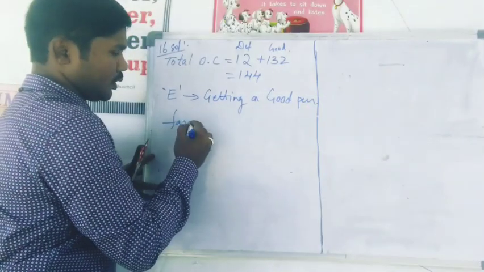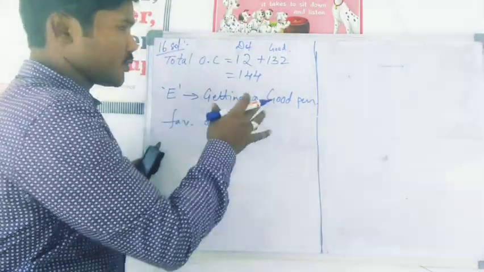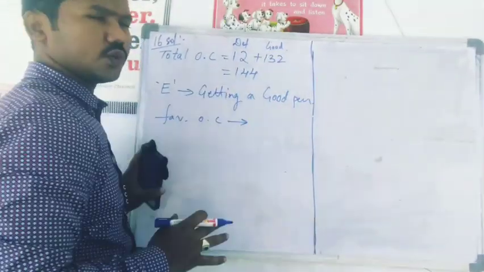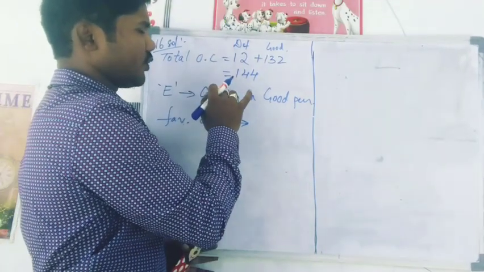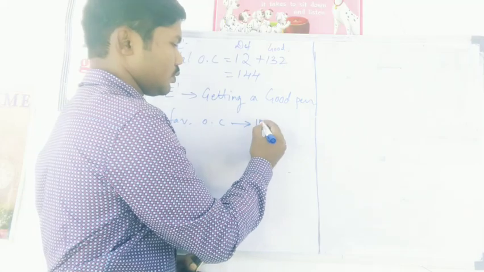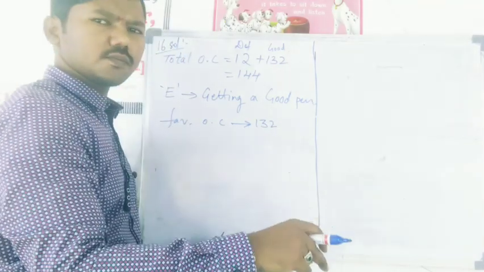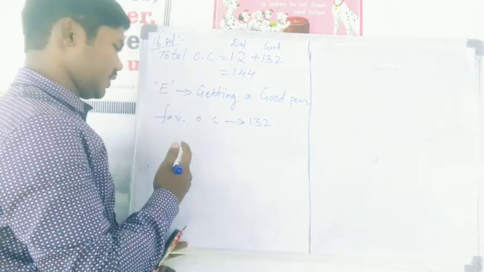Favorable outcomes: how many are in my favor in the sample space? The sample space is 12 defective and 132 good, total 144. So in those 144 pens, 132 pens are good. If any one of those 132 pens comes out, my event is successful. So 132 are in my favor.